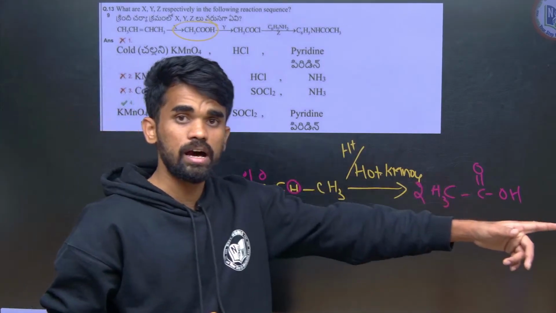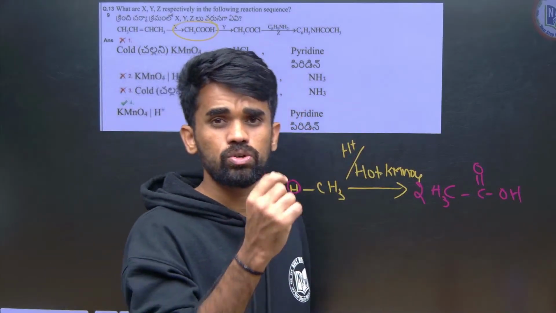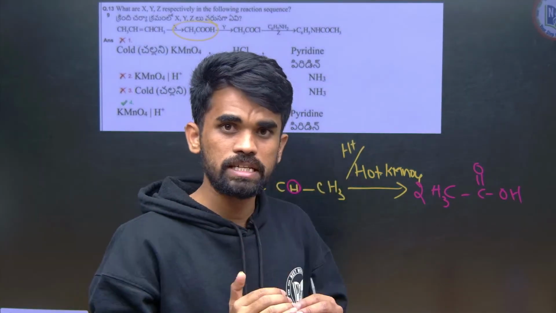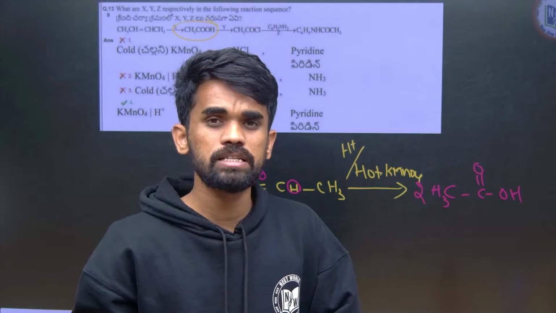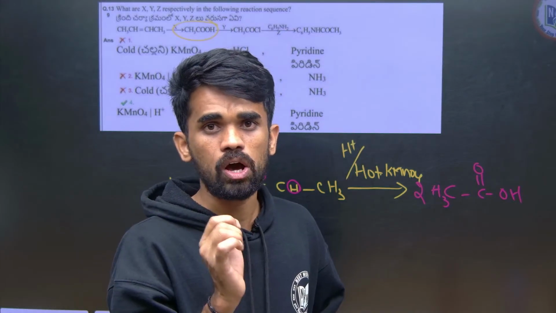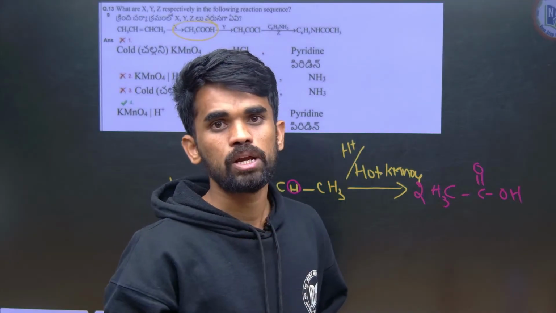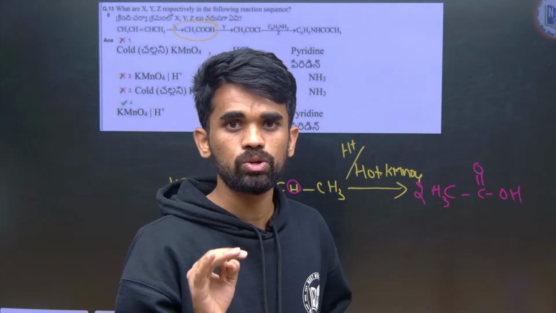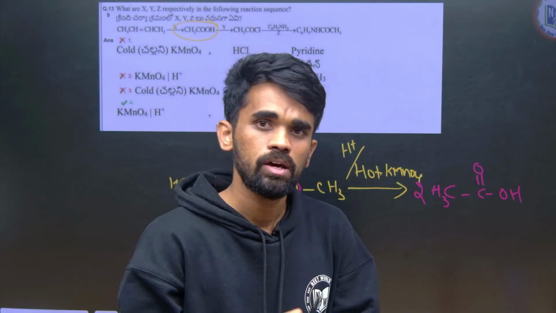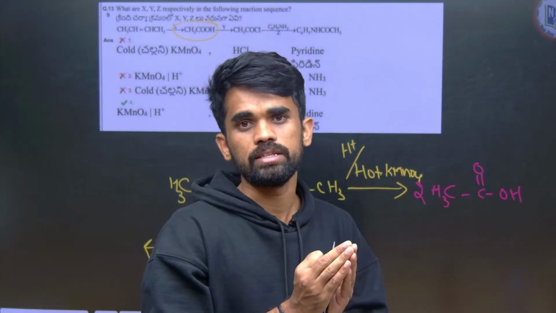The previous question was on a reducing agent, this is based on an oxidizing agent. So I suggest you focus on reagents. You will see these in the alcohols chapter, and also in carbonyl compounds, that is aldehydes, ketones, carboxylic acids. Try to refer to those notes and learn this.